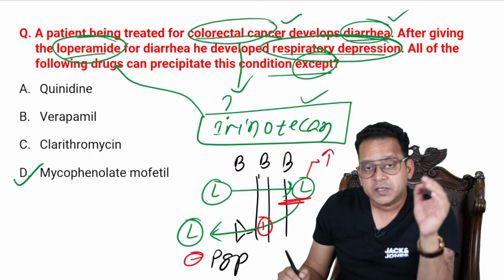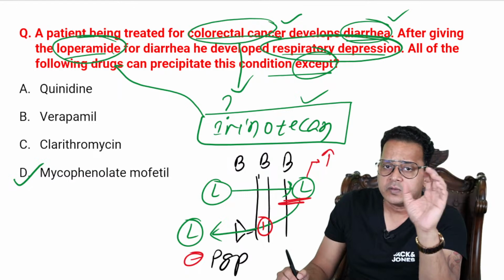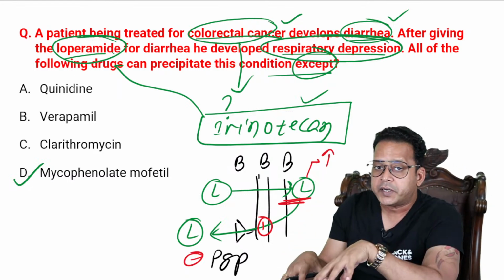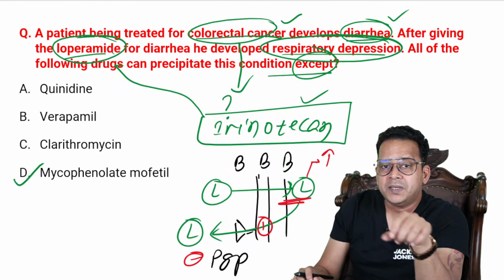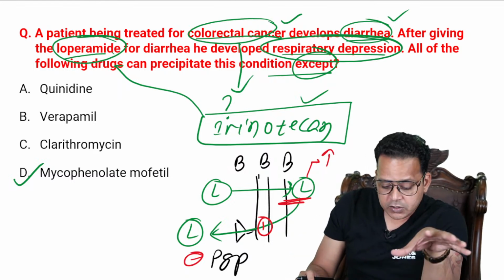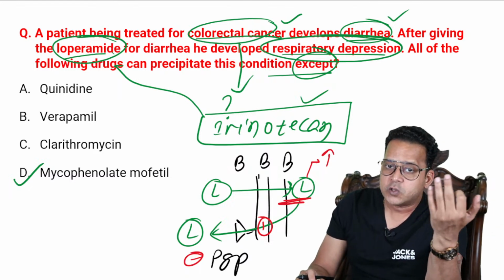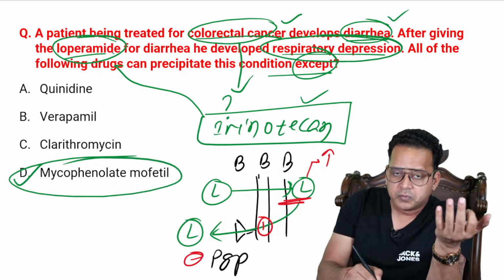So PGP is an important topic for INICET, guys. They have asked a lot of MCQs. So here, the MCQ that I'm asking is, it comes down to this point. All of the following are inhibitors of P-glycoprotein pump except. Quinidine is an inhibitor. Verapamil is an inhibitor. Clarithromycin is also an inhibitor. So what is not an inhibitor is mycophenolate mofetil.